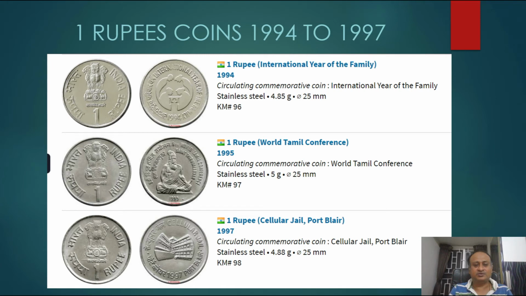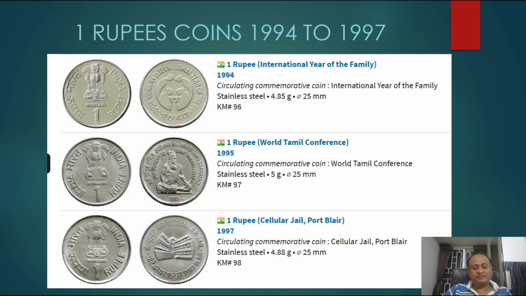You can see the family, the two parents and a child. National Year of the Family is printed on the coin in English as well as in Hindi. And the 1 rupee coin, World Tamil Conference. You can see the World Tamil Conference with Saint Thiruvalluvar, which was minted in 1995.